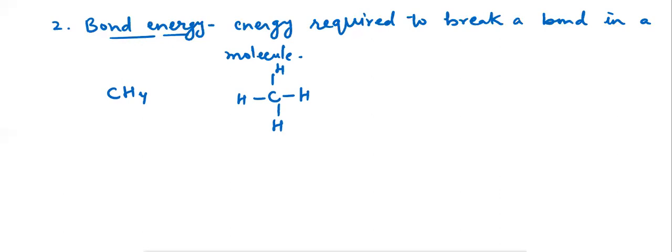For example, in case of breaking first C-H bond, CH3 plus H, one C-H bond is broken here. Suppose energy required to break this bond is X kilojoule per mole. Since after the breaking of this first bond, chemical environment of remaining 3 C-H bonds is changed. This is because the energy required to break other 3 bonds is different.